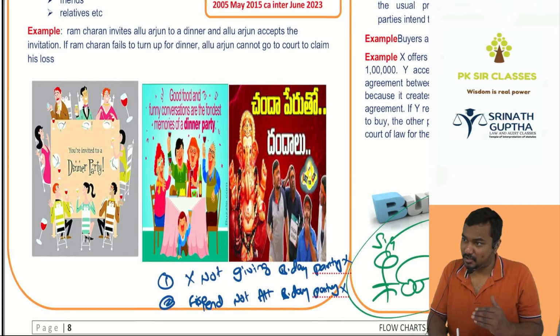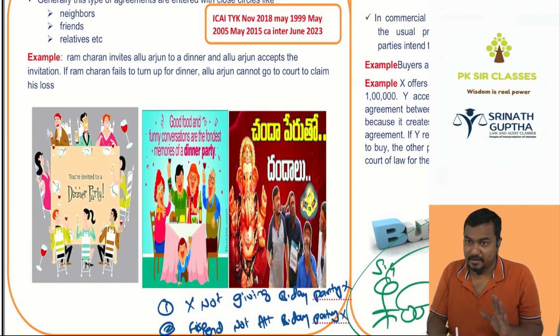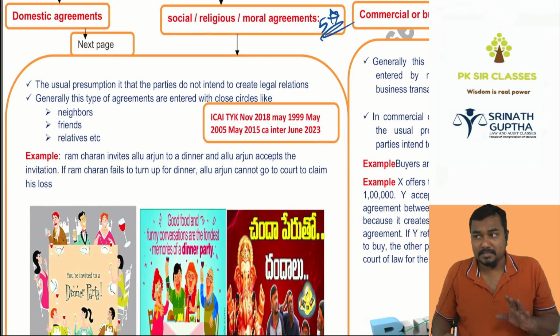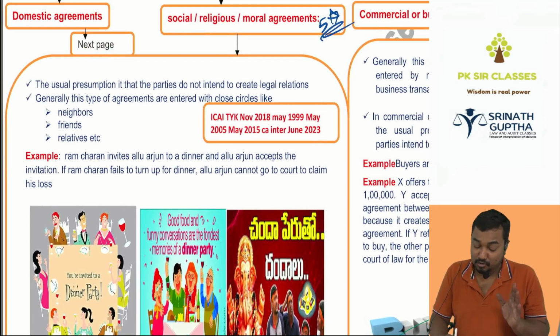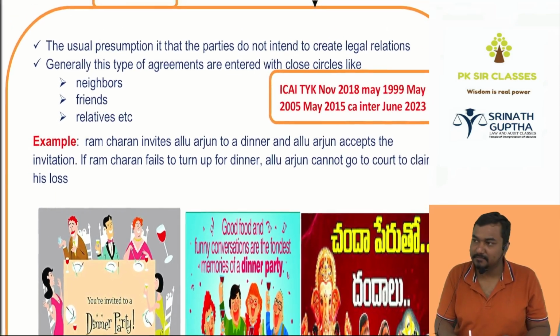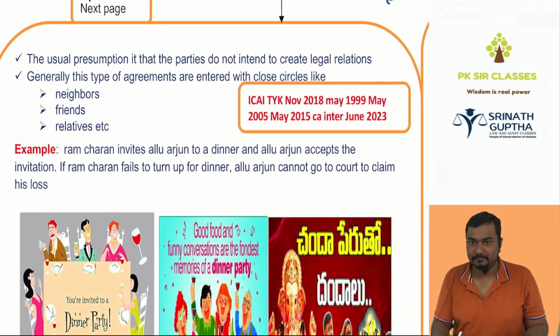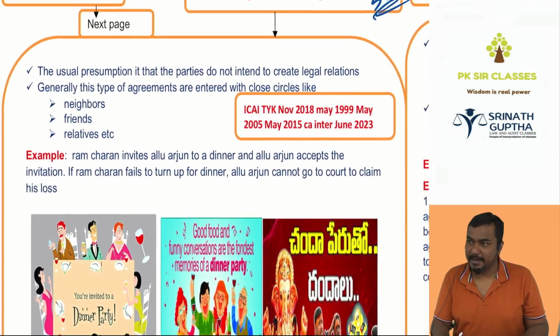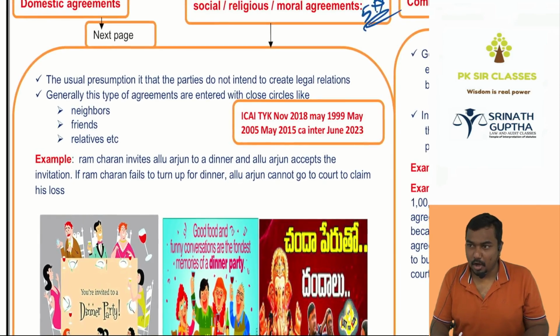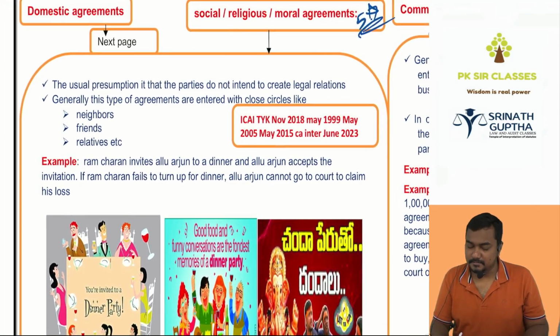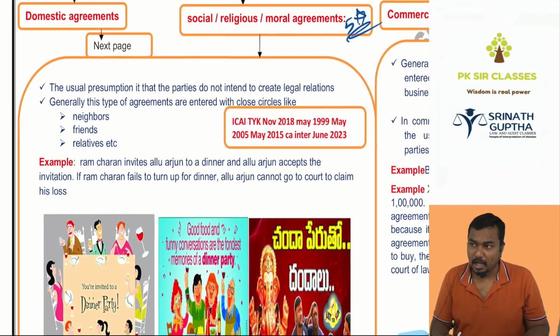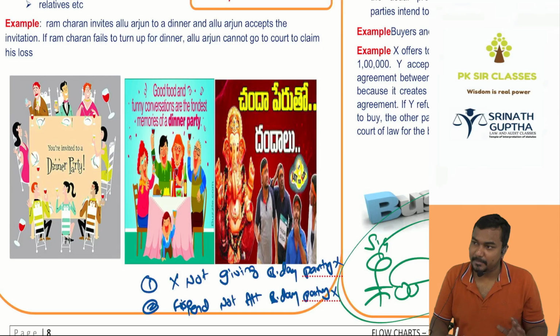We'll do the scanner also after revision. That scanner is also very important. Domestic agreements, or social agreements, are entered into with friends, relatives, neighbors, etc. These are not enforceable by law because there is no legal obligation. This question came in the exam, the birthday party example.